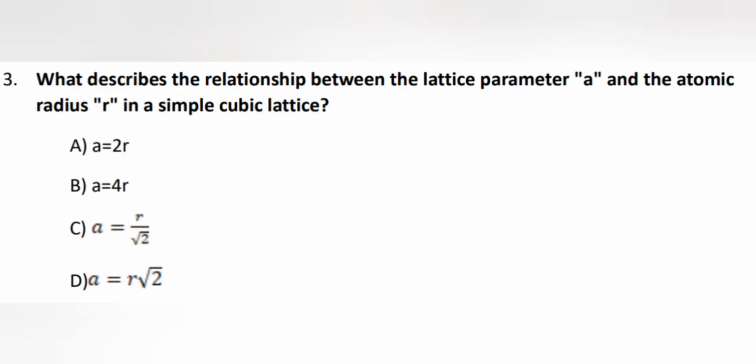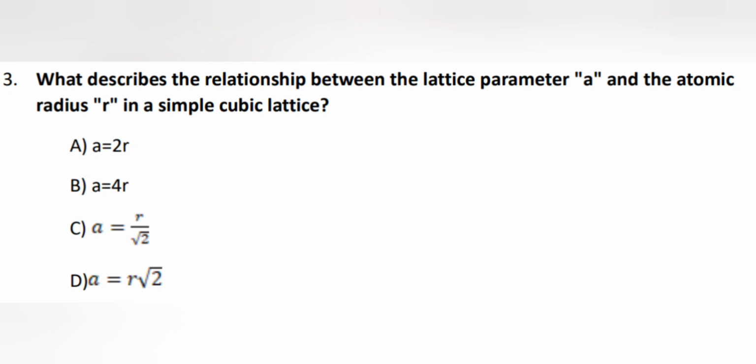So what describes the relationship between the lattice parameter a and the atomic radius r in a simple cubic lattice? So we know the relation between the edge length a and r, there are different lattice arrangements, right? Simple cubic lattice, FCC, BCC. So what you have been asked is to find the relation between a and r for a simple cubic lattice. Option A is a = 2r, option B is a = 4r, option C a = r/√2, D a = r√2. So among these, the answer is a = 2r.